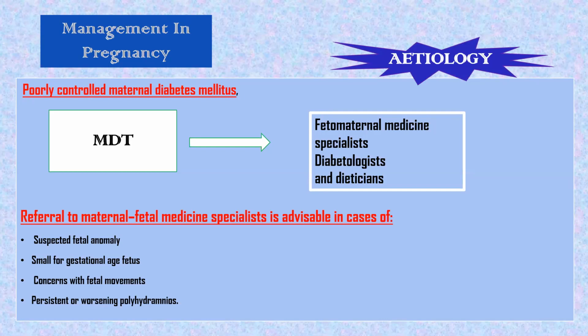Because in persistent polyhydramnios, rather than resolving, we said aneuploidy also will be there, 10 to 20%. That was our earlier slide. 10 to 20% aneuploidy where there is persistent polyhydramnios. So if there is IUGR, concerns with fetal movements, or suspected anomaly, in all these cases, referral to a feto-maternal medicine center, and where there is poorly controlled diabetes, MDT involvement.